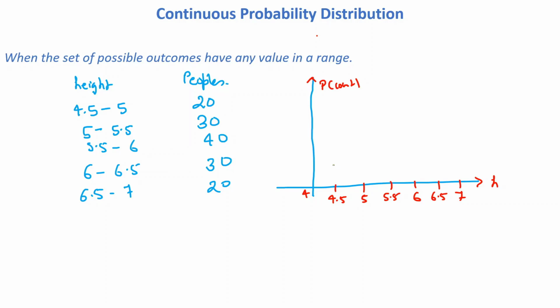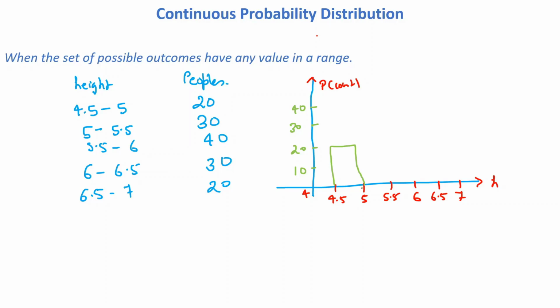So between 4.5 to 5 we have total, this is your 10, this is your 20, this is your 30, this is your 40. So between 4.5 to 5 we have 20. It means this is your 20.